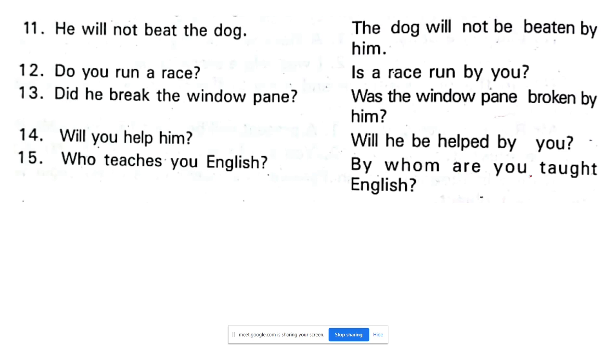Boys, he will not beat the dog. The dog will not be beaten by him.